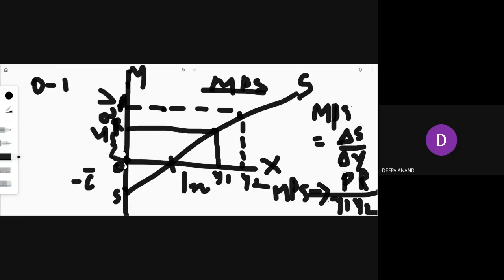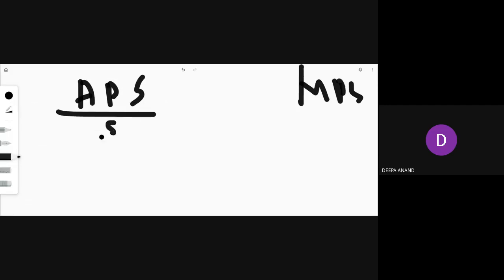So you have seen average propensity to save and marginal propensity to save. So what are the differences between APS and MPS? What is average propensity to save? It is the ratio between saving and income. What is APS? It is the ratio between saving and income. And MPS is the ratio between change in saving and change in income. This is the difference.